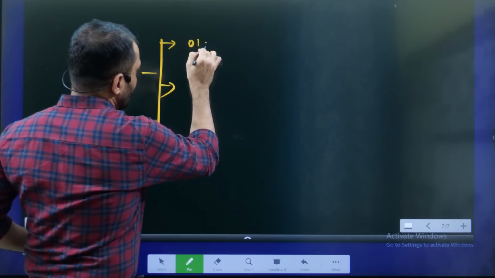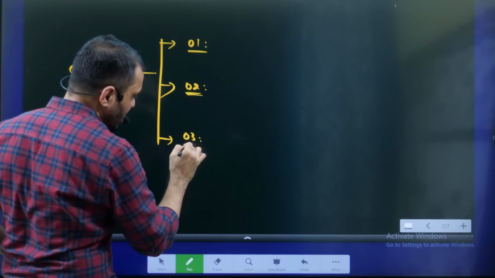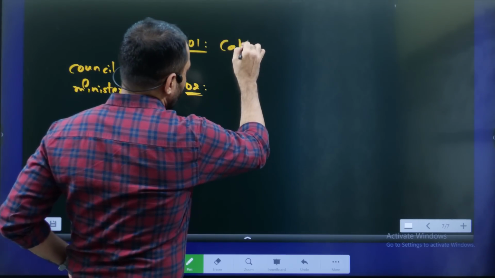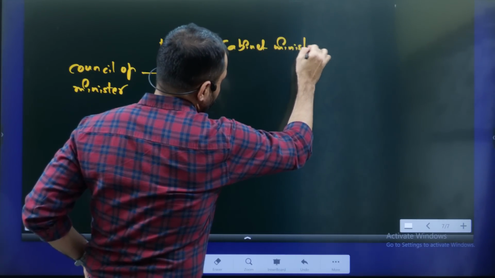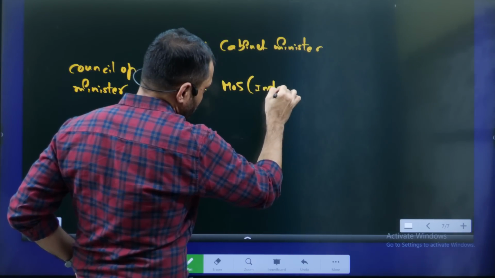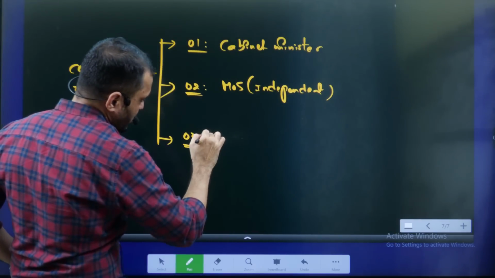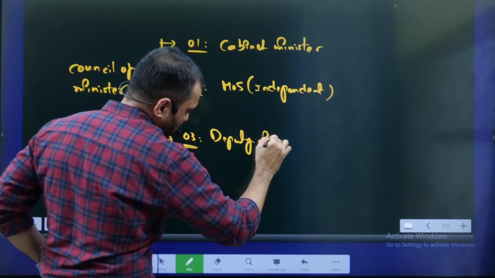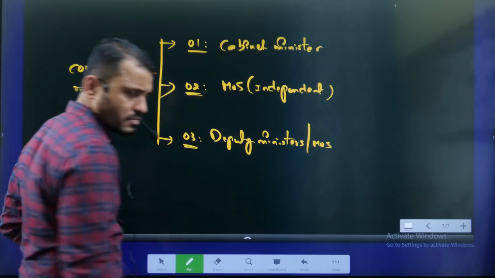So, priority 1, topmost priority; priority 2, second; and priority 3, third priority ministers. Topmost priority ministers, Cabinet ministers. And second highest, Minister of State Independent. And third priority, Deputy Ministers. They are also known as Minister of State.